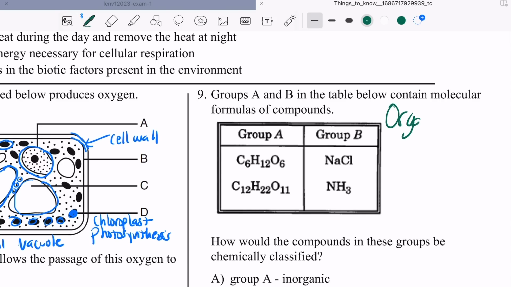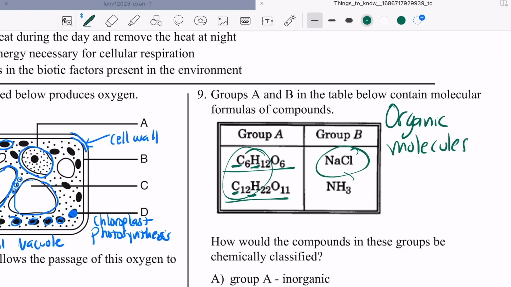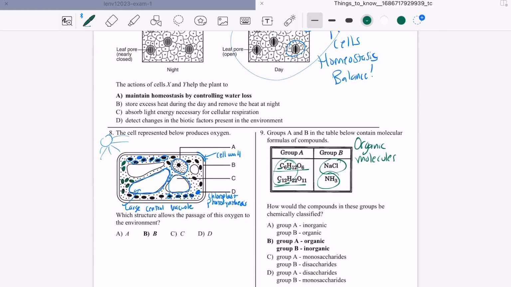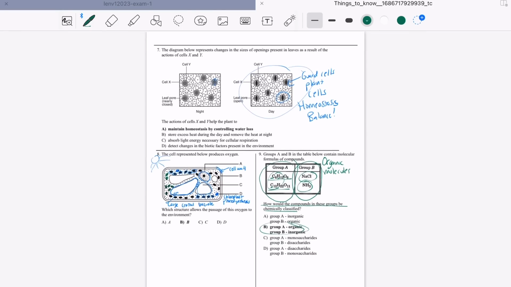Organic molecules. They're found in living things. They have C and H, carbon and hydrogen together. So this is organic. This is organic. This is not organic. That is not organic. Okay? So this is asking, how would the compounds in these groups be chemically classified? Group A is organic, group B is inorganic. So that's why that answer is B.